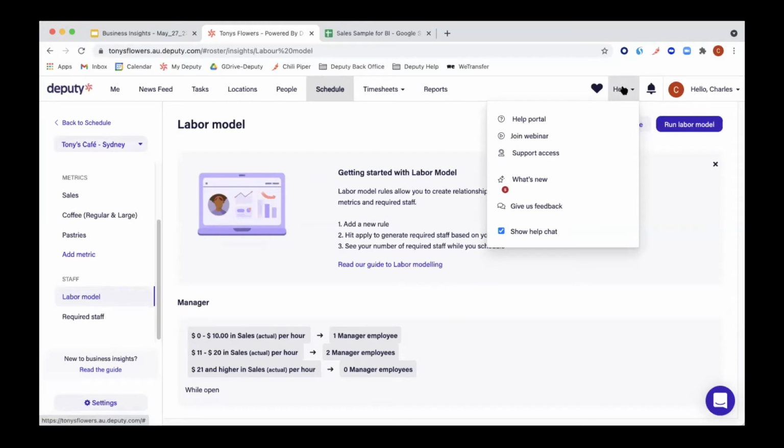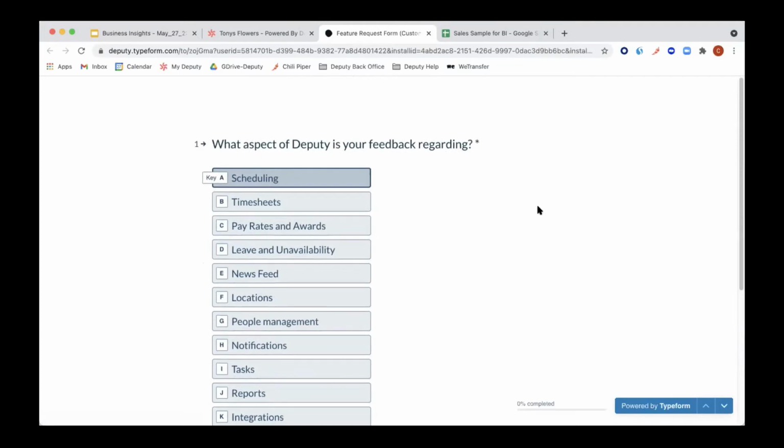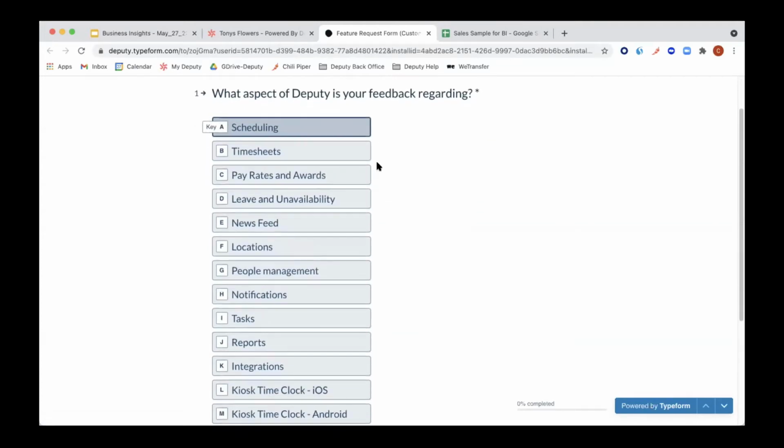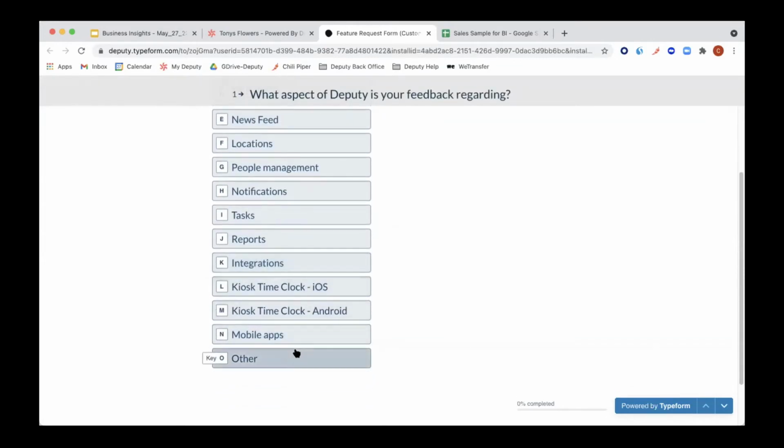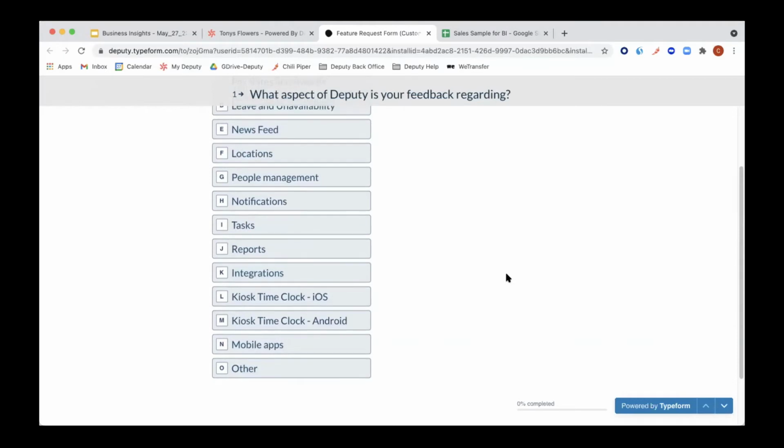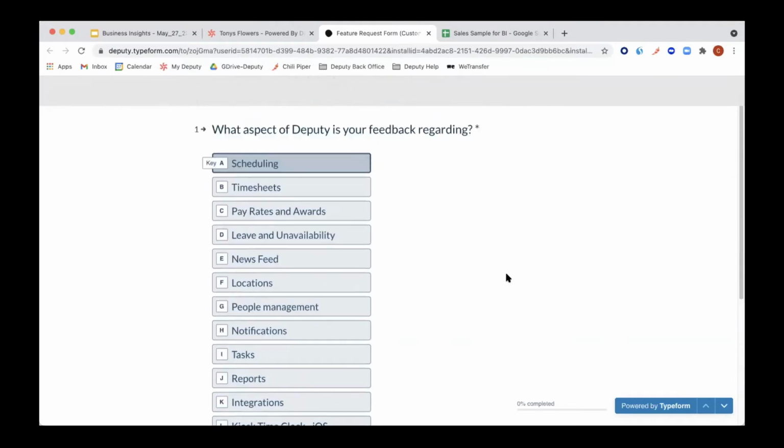If you click on the help button on the right side, the fifth option says give us feedback. You can just click there. I think it's 4 questions, asking what part of the product, et cetera, so that we can categorize it properly. Just go through this and submit your feedback. Our product team really welcomes this, because, as I said, this product is still in active development, and every piece of feedback is welcomed.